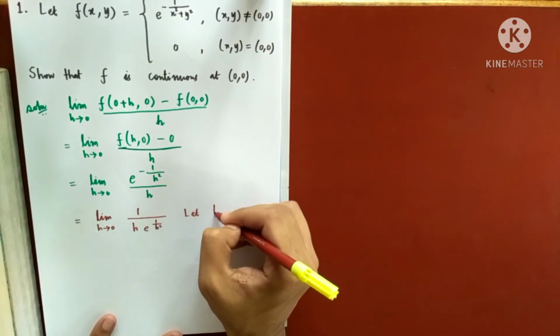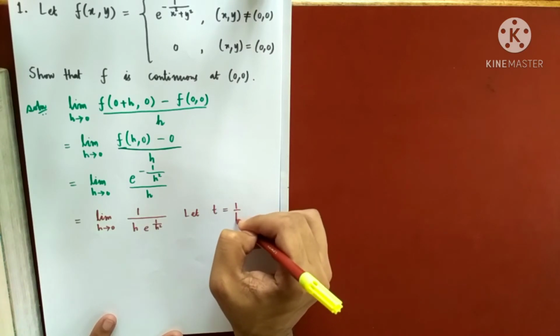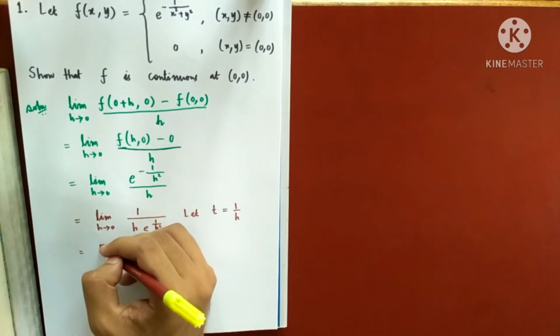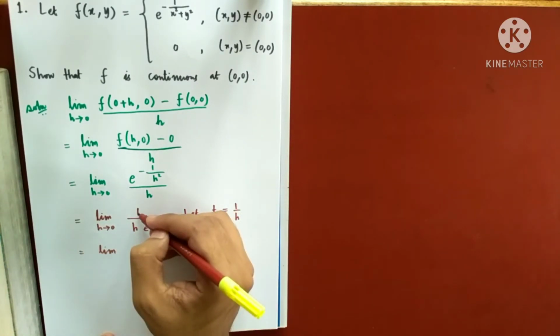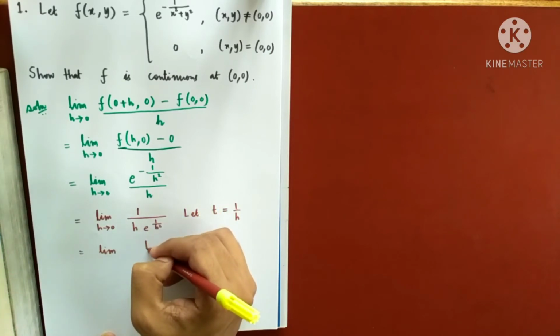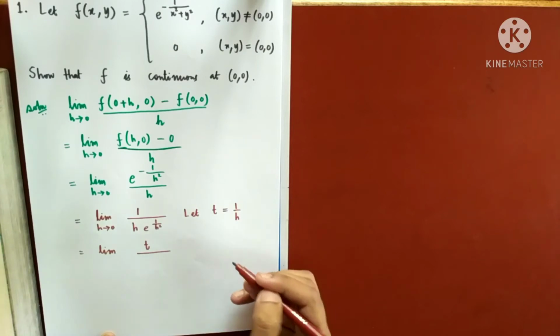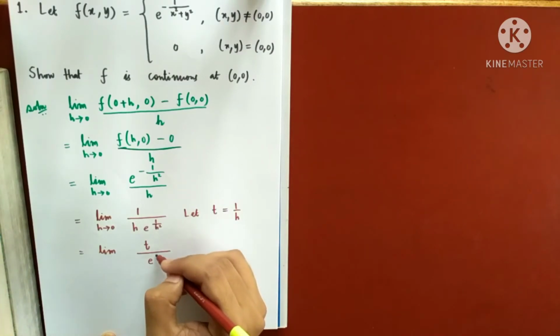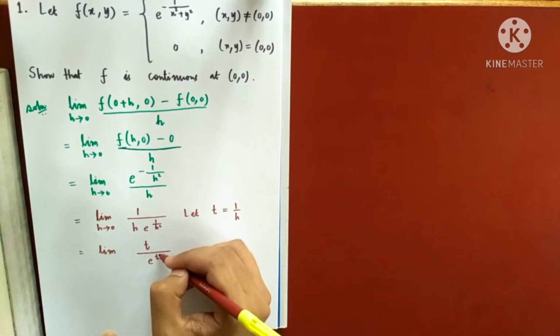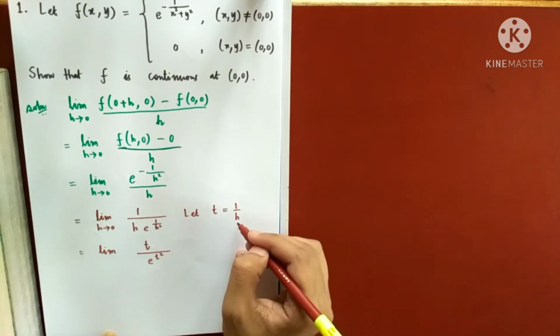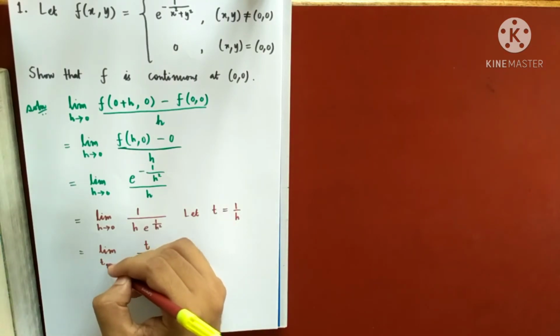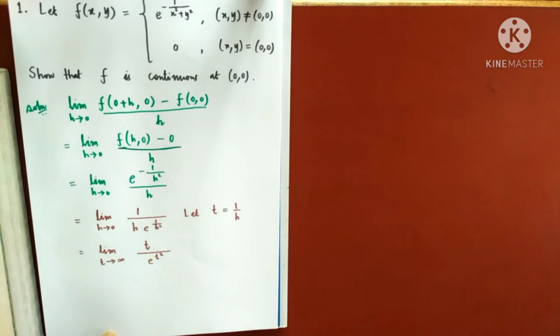Let t equal 1 by h. So 1 by h becomes t, and e to the power 1 by h whole square becomes e to the power t square. And as h tends to 0, t tends to infinity. Am I clear with this line?